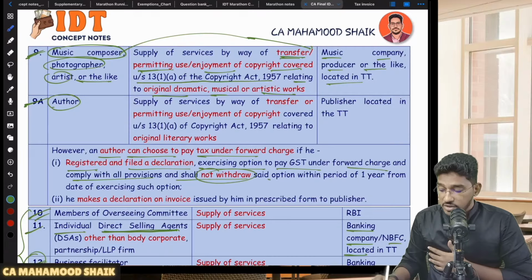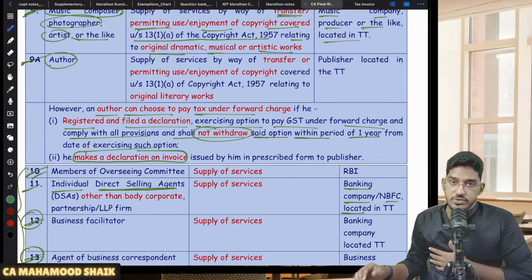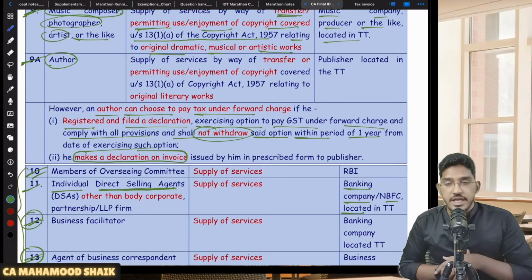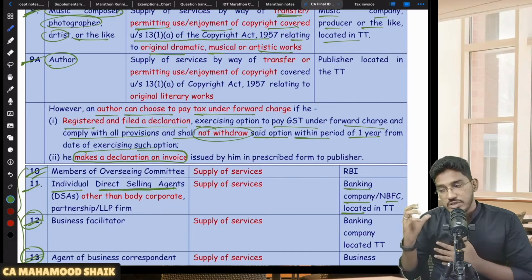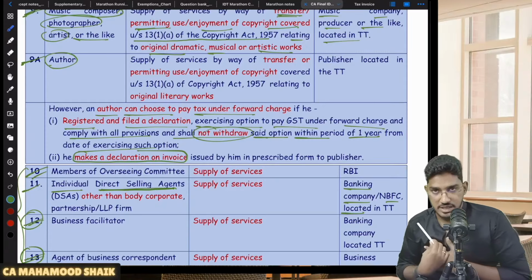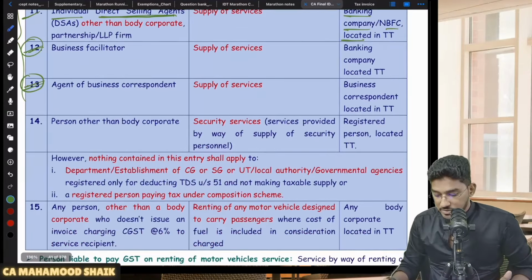Very important. He shall not withdraw the said option within period of 1 year from the date of exercising such option. And also, he makes a declaration on invoice issued by him in the prescribed form. So, whatever invoice he will give, in case he has opted to pay the GST under forward charge mechanism, he'll give tax invoice, right? On that tax invoice, he is also required to make a declaration. What declaration he has to make? That he has exercised the option to pay the GST under forward charge mechanism. So this is regarding intellectual property rights.